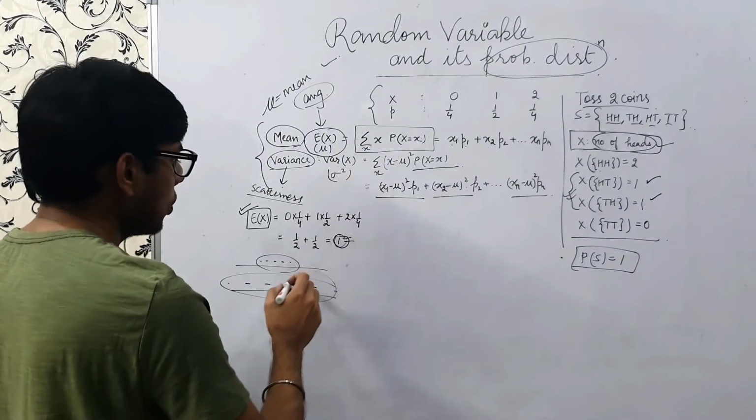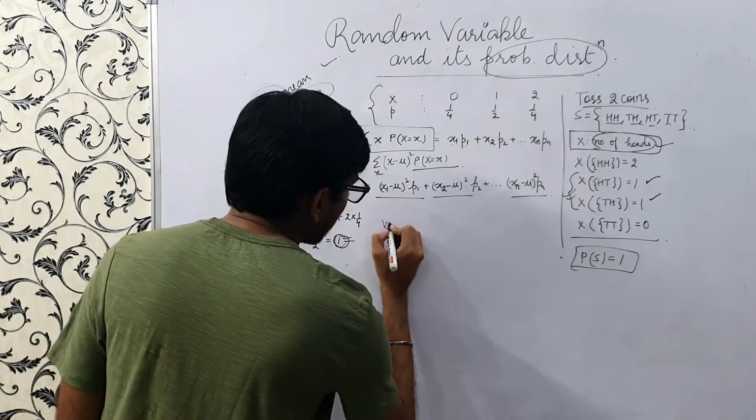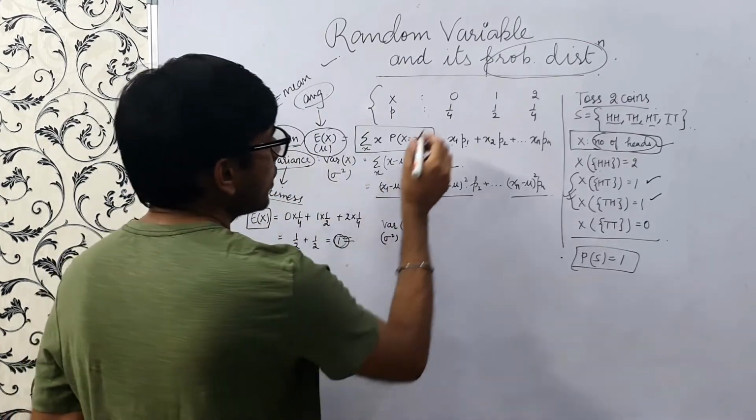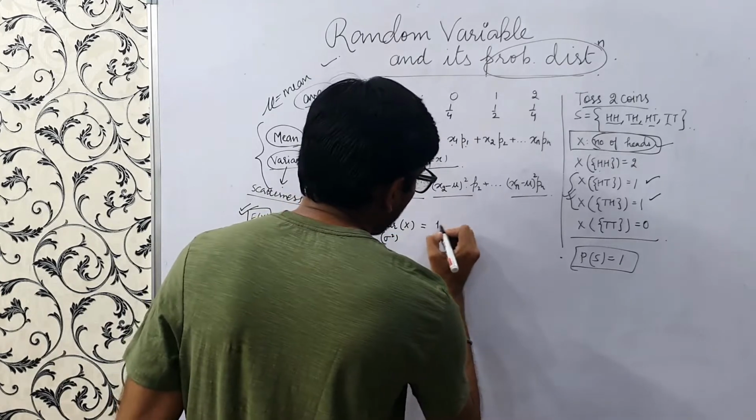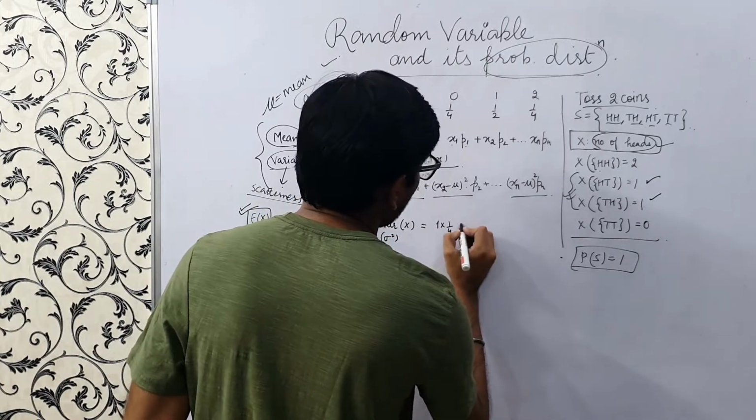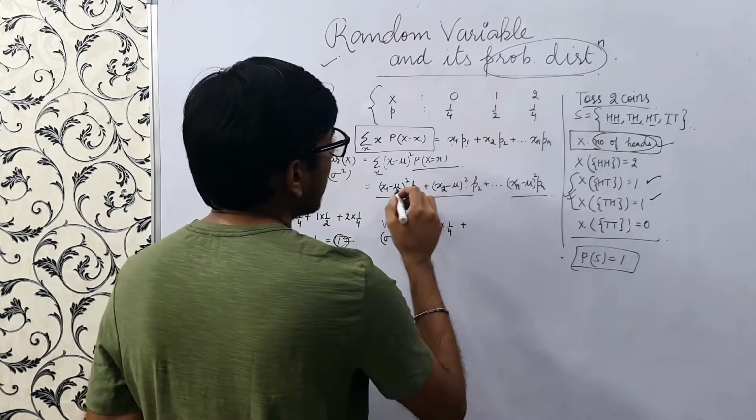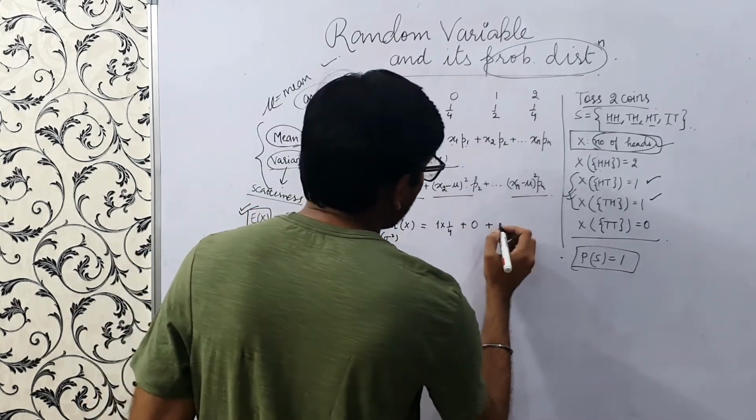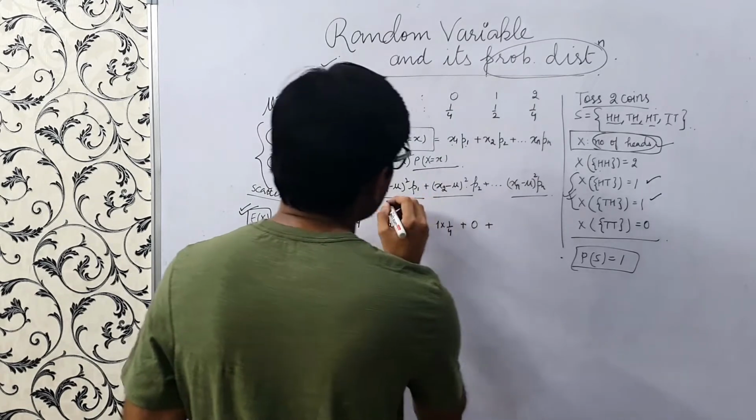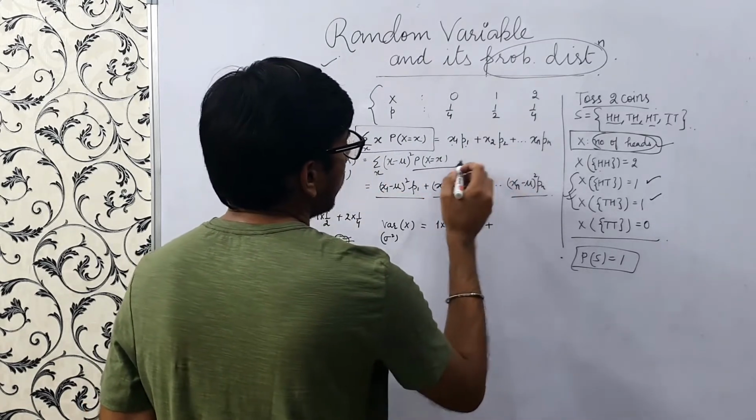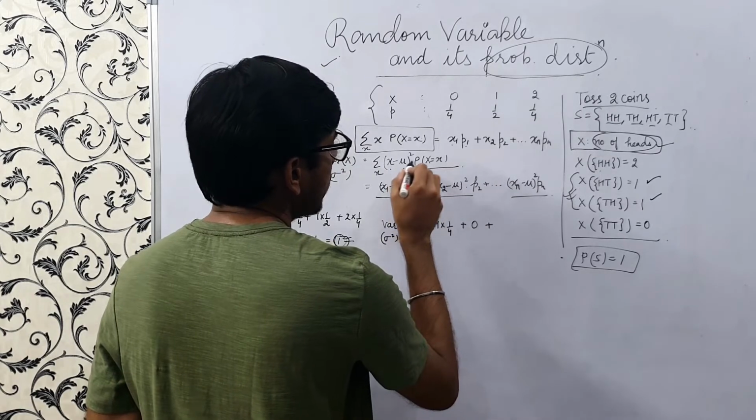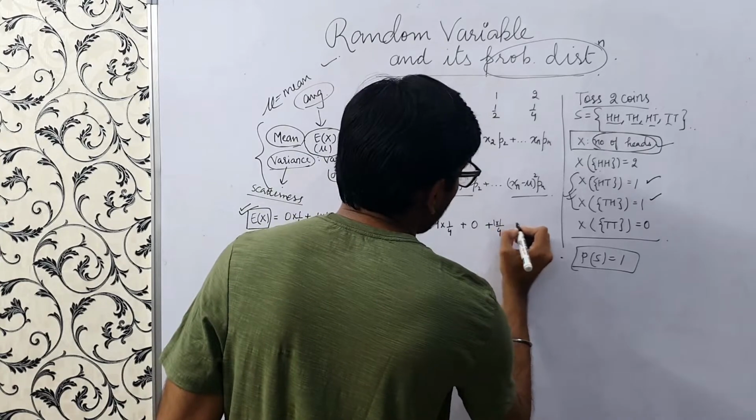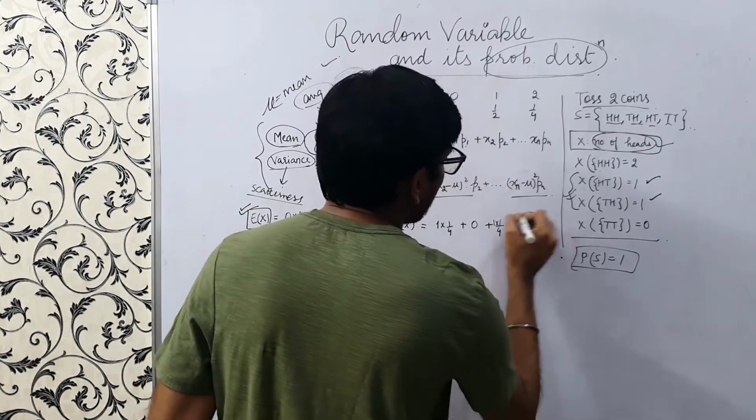So our expected value is 1. If we calculate the variance, it is denoted by sigma square, right? So x1 is 0. So (0 minus 1) square into p1, which is 1 by 4, plus (1 minus 1) square, so it's 0, plus (2 minus 1) square into the probability, which is 1 by 4. So this is 1 into 1 by 4. So it's half. So the variance is half.